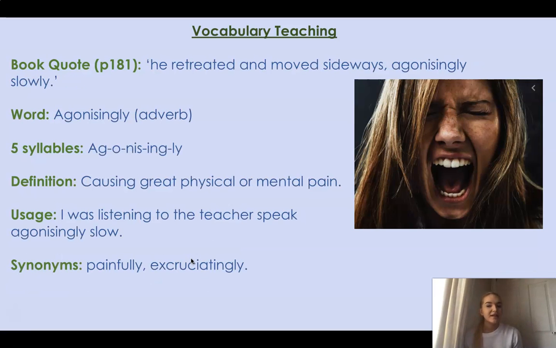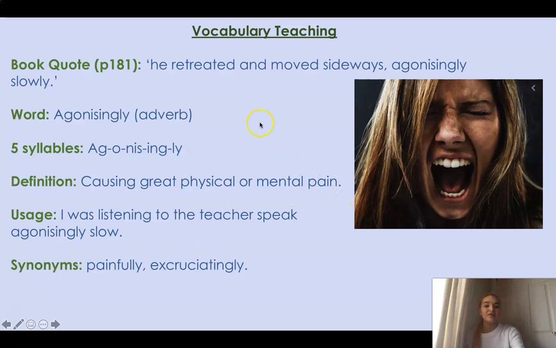The second word today comes from the book quote, "he retreated and moved sideways, agonizingly slowly." And it's this word, agonizingly. It's an adverb. It describes how something is being done. It's got 5 syllables this time, agonizingly. And it means where you're causing great physical or mental pain.